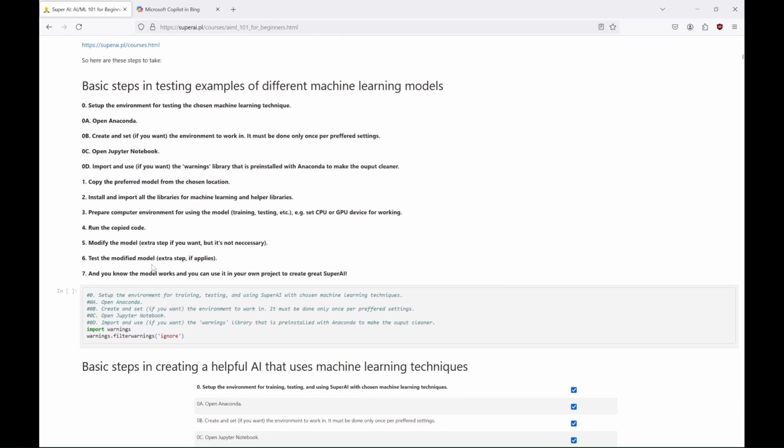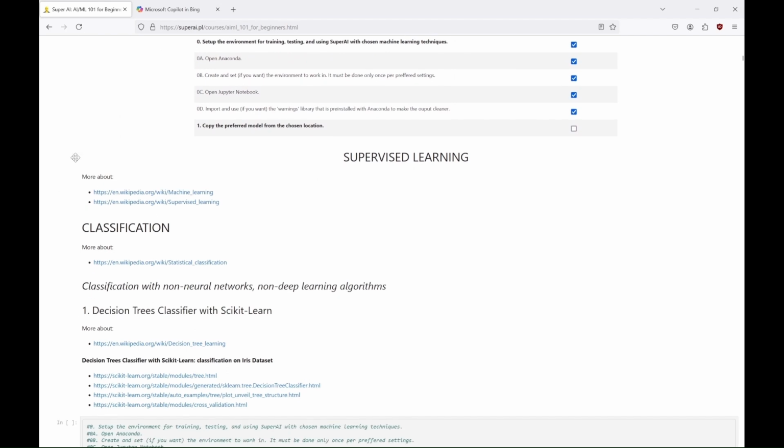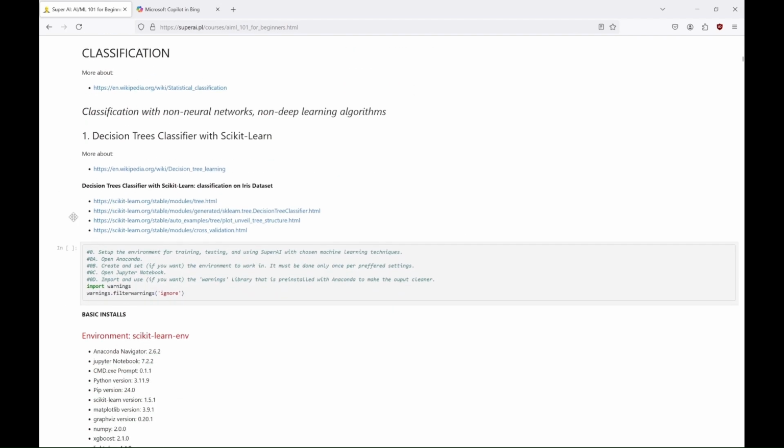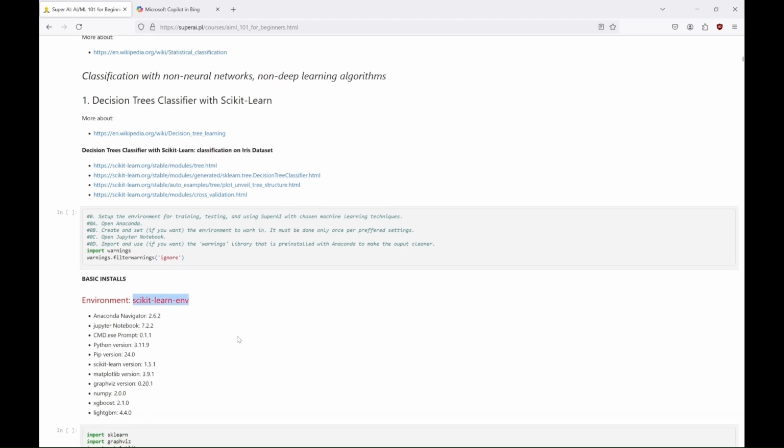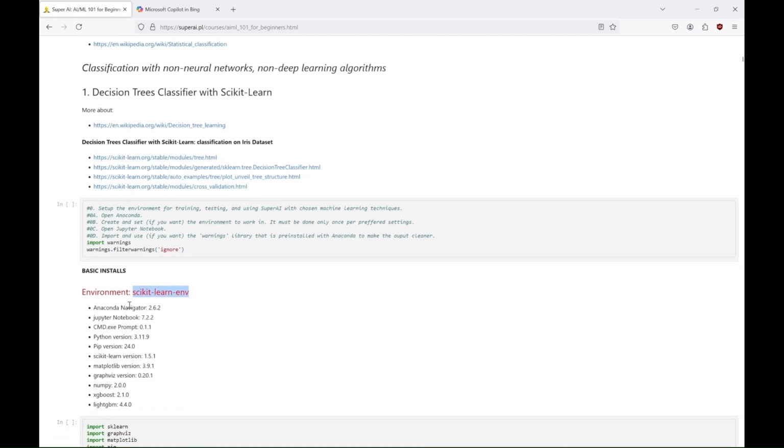So, as we move forward with our tutorial, we can see that we'll start learning about supervised learning, and to be precise, we'll learn about classification. I'll tell you more about what that is in a moment, and to be more precise, we'll learn about the decision tree algorithm with the Scikit-learn library, and for that we'll create an environment called scikit-learn env, because we'll have the sklearn library installed there. In the future we'll also create environments for PyTorch, TensorFlow, FastAI, etc., and we'll even create environments with different Python versions, because some libraries don't work well with the newest Python version.